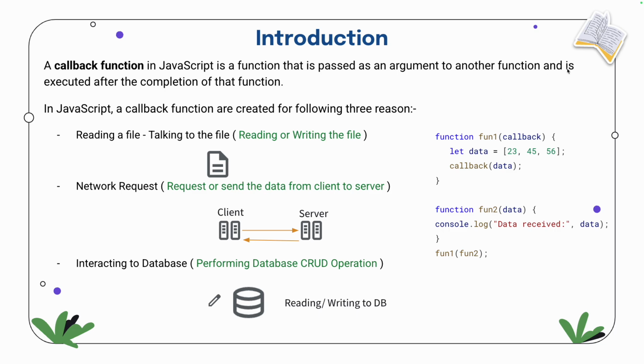What is written here is executed after the completion of the function, because first the main function should complete its work, then this callback function will run. If you have two functions, one is the main function, like a chef. Once he prepares the food, only then will the waiter give you the food, then his work will start. Correct?